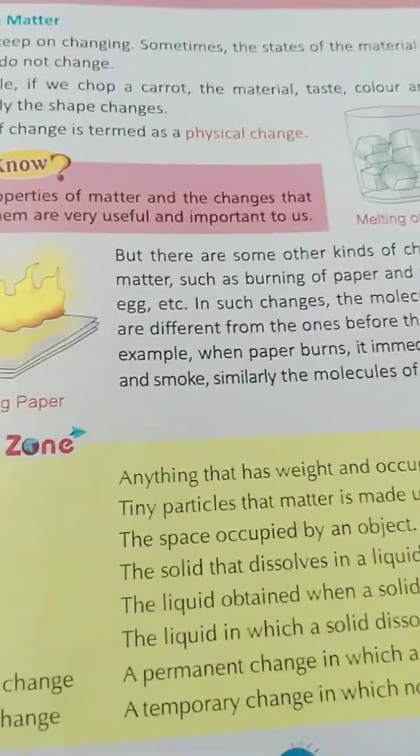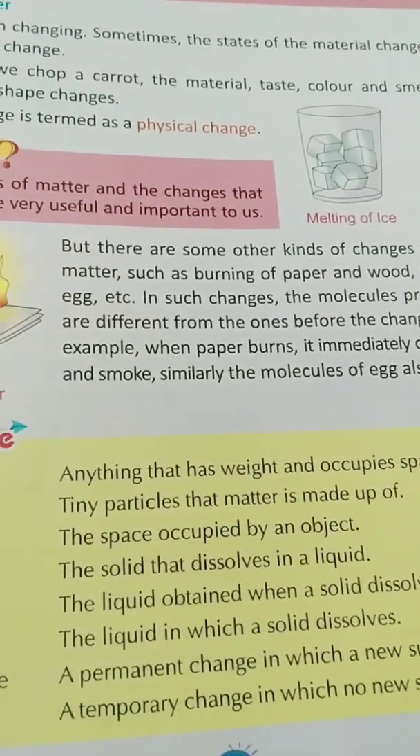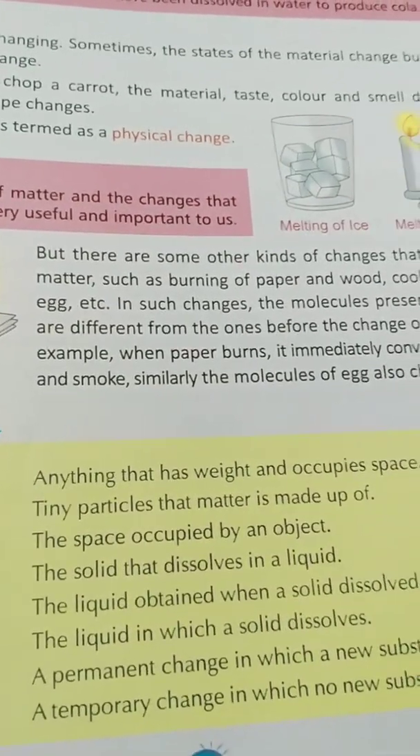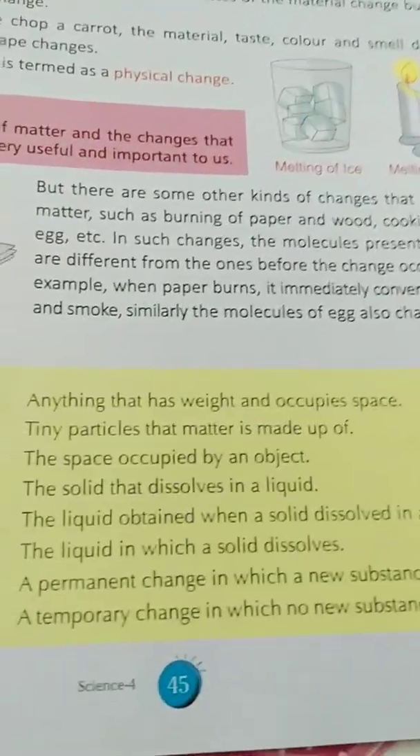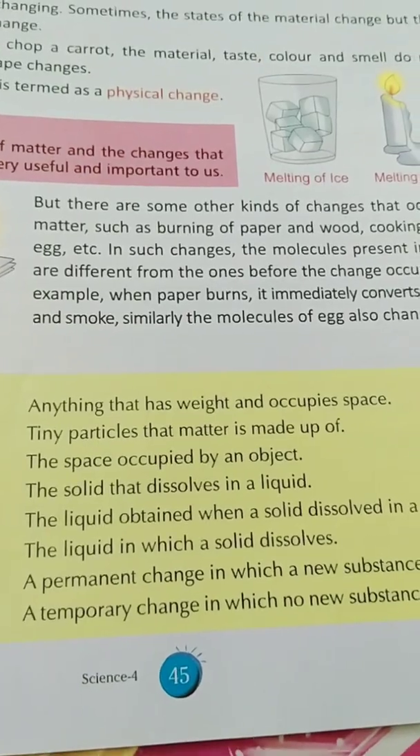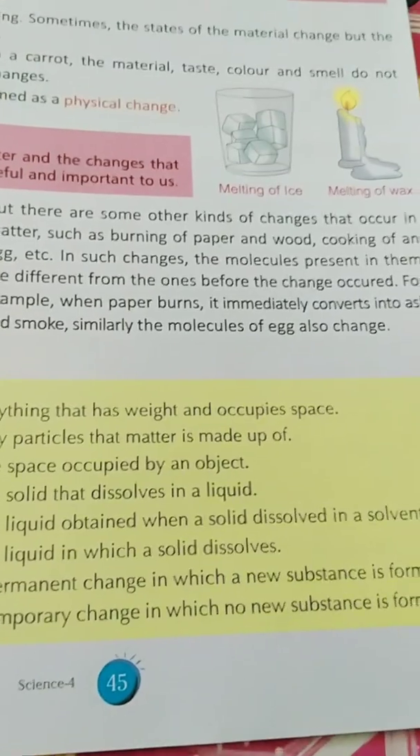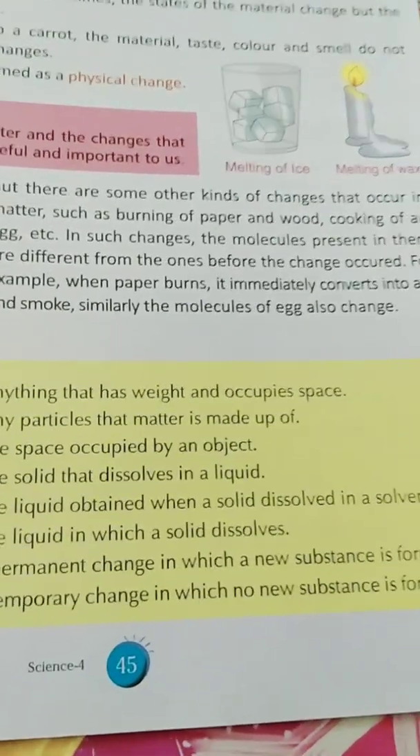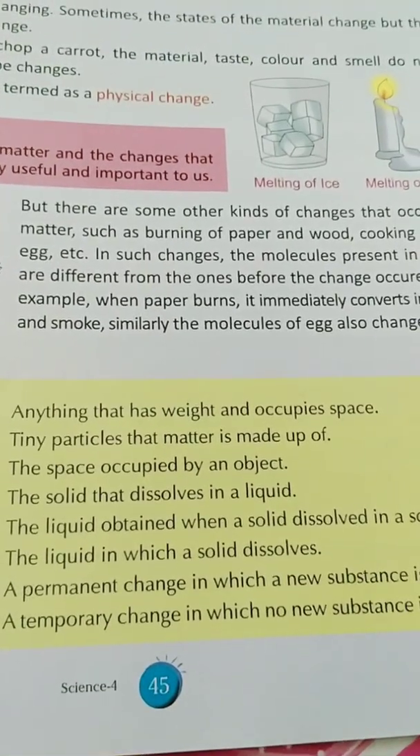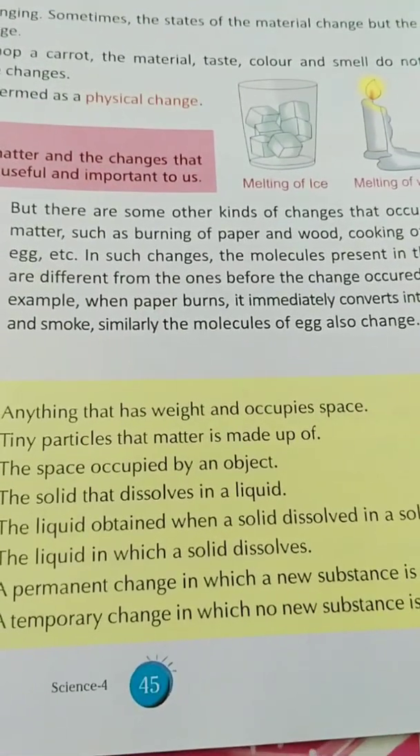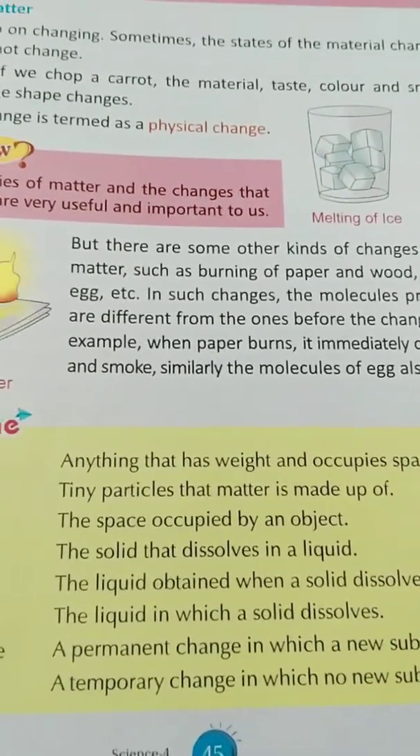Now see, there are some other kinds of changes that occur in matter, such as burning of paper and wood. In such changes, the molecules present in them are different from the ones before the change occurred. For example, when paper burns, it immediately converts into ash and smoke. Similarly, the molecules of an egg also change, as the egg is in the form of a liquid and it changes into the shape of a solid. So hope you all have understood the chapter, students.